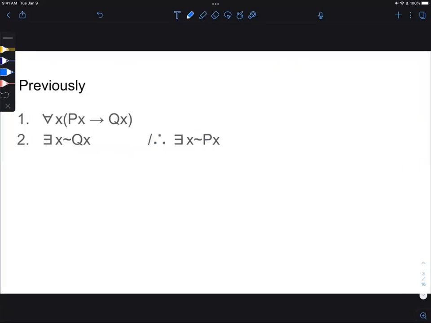So here is a proof that requires all 3 rules, and it's not a terribly difficult proof. I recommend that you pause the video and work it with pen and paper or use the proof checker on your own before doing it together. Assuming you've already done that, let's get started. And as usual, I recommend starting by noticing the main operators and/or quantifiers. In this case, they're all quantifiers. So we have a universally quantified statement, we have an existentially quantified statement, and we want an existentially quantified statement.